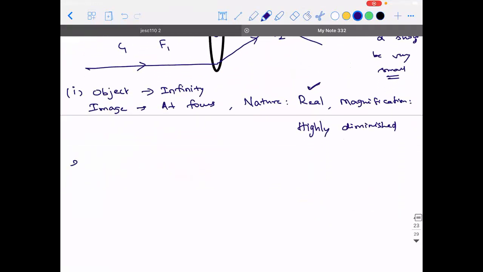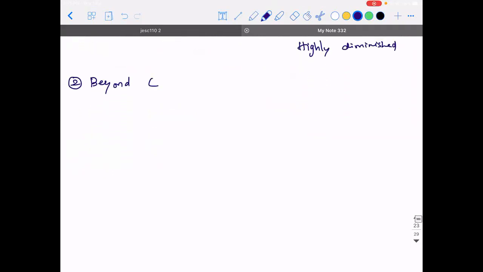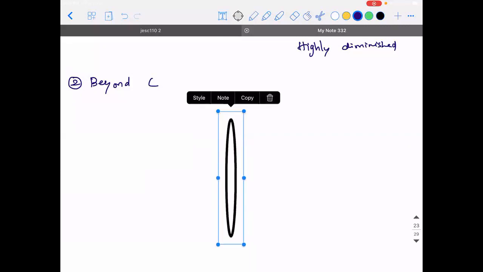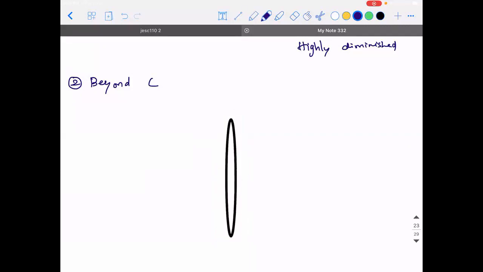So now you tell me what should be the second position where the object is placed. Beyond C. Very good. So you place it beyond C, and let's see what is going to happen.